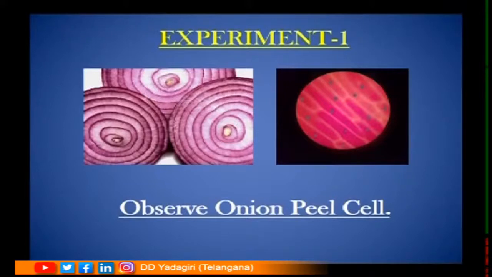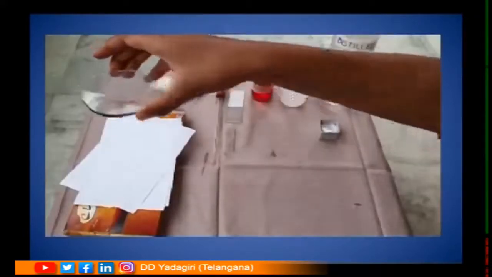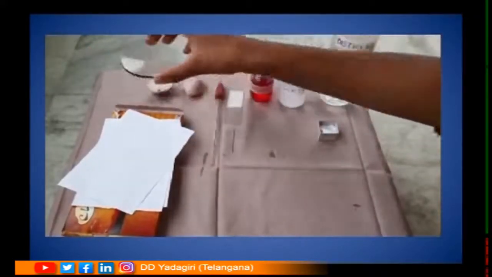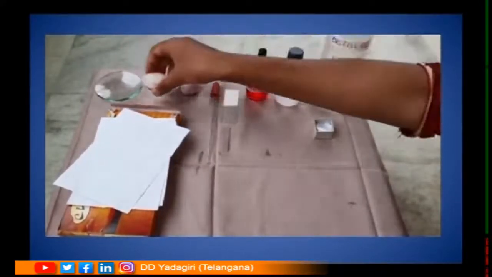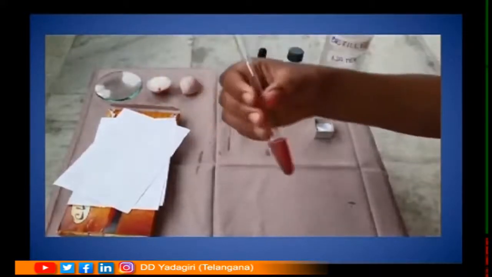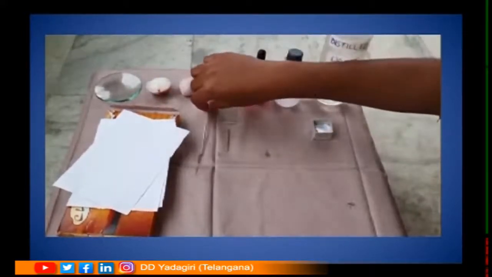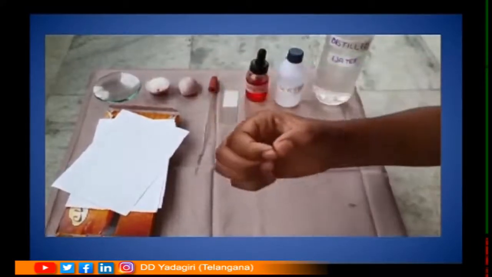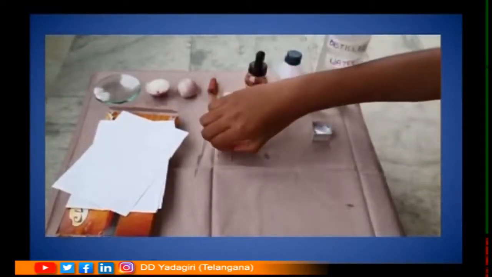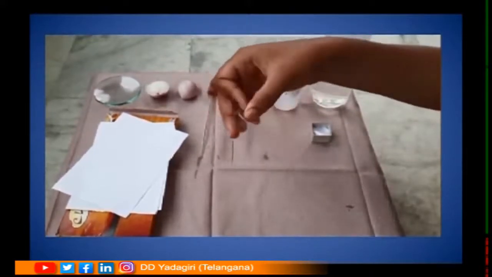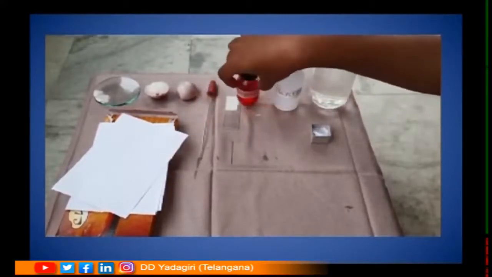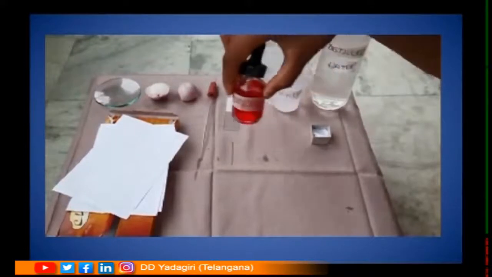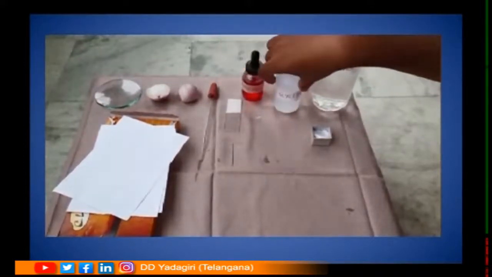For this we take an onion and we observe onion peel cells under the microscope. For this we require material: watch glasses, onion pieces. We also take a dropper, a needle is required, the safranin solution is used to add color to the cell.